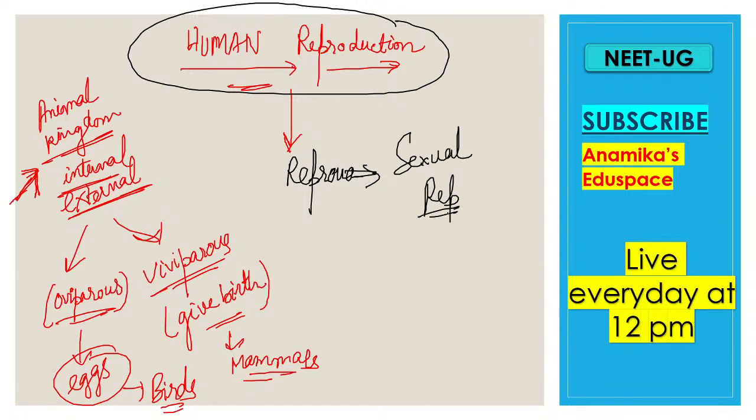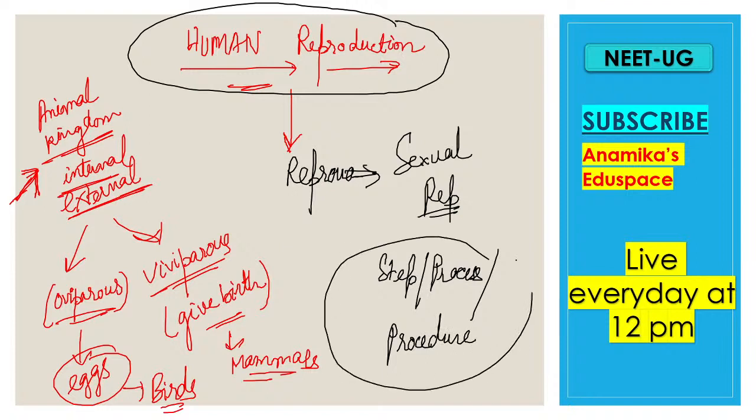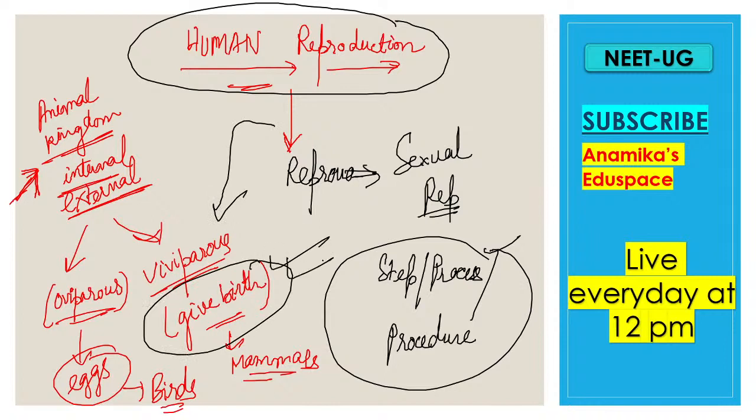There are various steps, processes and procedures which occur in human reproduction, because humans are viviparous and give birth to the young ones. Clear? What we will study in detail, we will discuss through a short mind map.